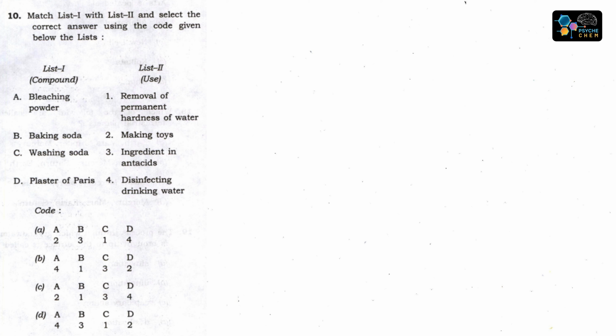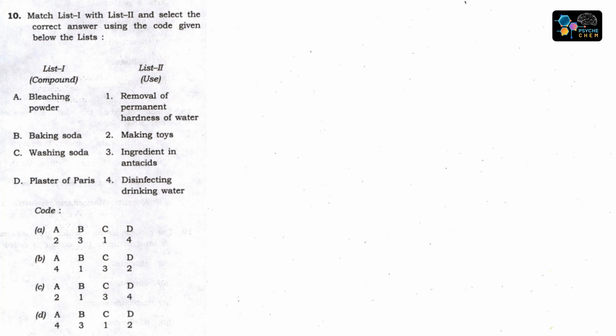So let's see. Bleaching powder is used in laundry for dirty clothes as a bleaching agent for cotton and linen in the textile industry. So A आपका मैच करेगा. 4th, disinfecting drinking water, it is also used to make water potable.